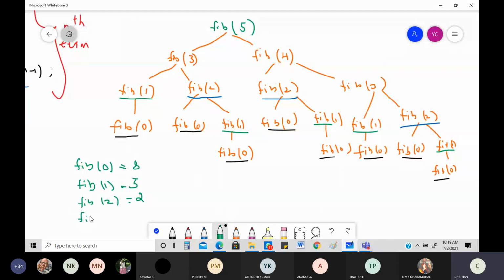The next part is, see, fib of 2 is done. Next is fib of 3. How many times would it have been done? So let me look into that also. Fib of 3 is done in 1. Any other place? Yeah, 2. So it's only done in 2 places. I can write that in here also. It is done in 2 places.